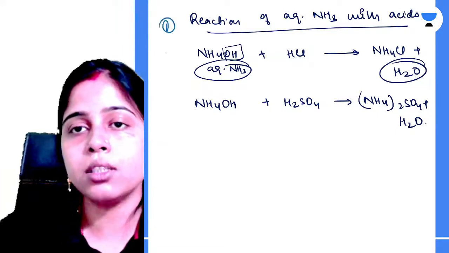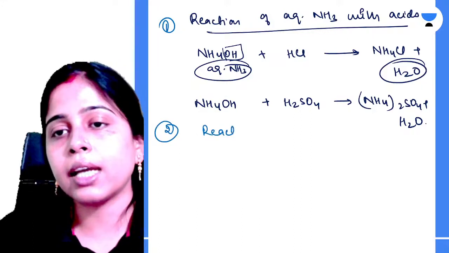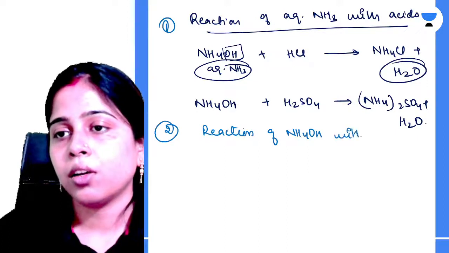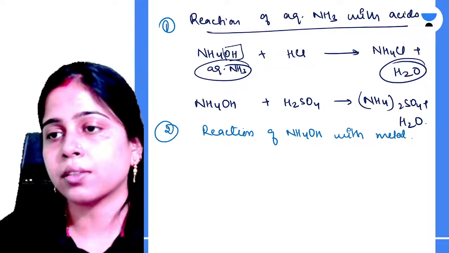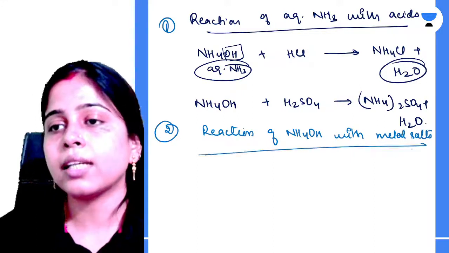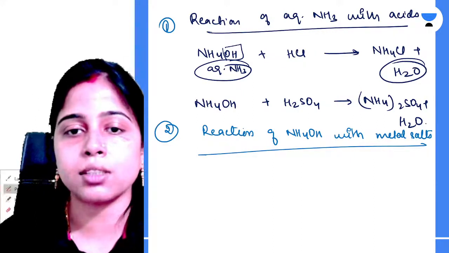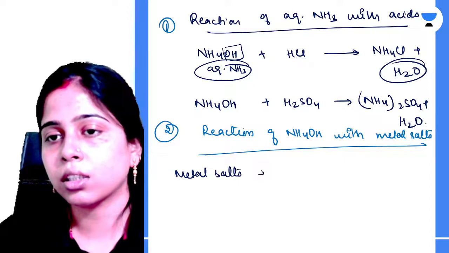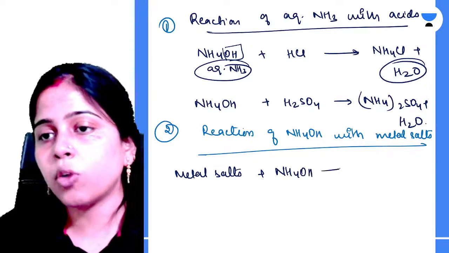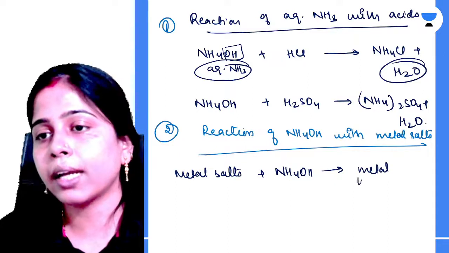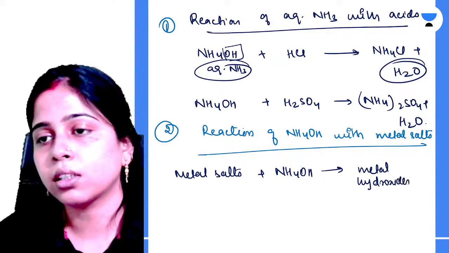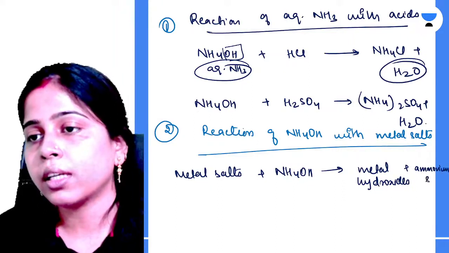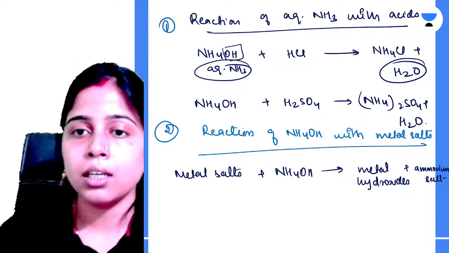Now let's talk about your reaction of ammonium hydroxide with metal salts. ठीक है? Reaction of ammonium hydroxide with metal salts. So whenever your ammonium hydroxide reacts with some metal salts, what is formed as the product? Your metal hydroxides are formed and your ammonium salt is formed. ठीक है? These two things are produced in the reaction.